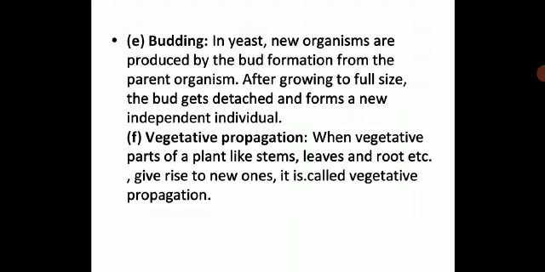Budding also we have seen in yeast. New organisms are produced by bud formation from the parent organism. After growing to full size, the bud gets detached and forms a new independent individual. Then vegetative propagation: when vegetative parts of the plant like stem, leaves and roots etc. give rise to new ones, it is called vegetative propagation. So these are the various methods of asexual reproduction which we have already done. I hope this answer is clear to you, children.